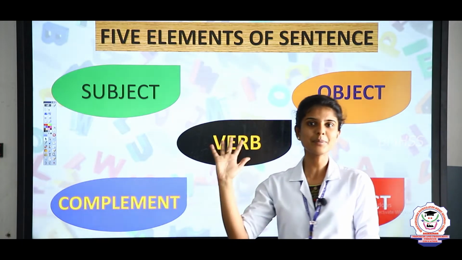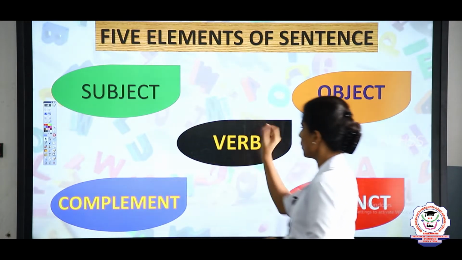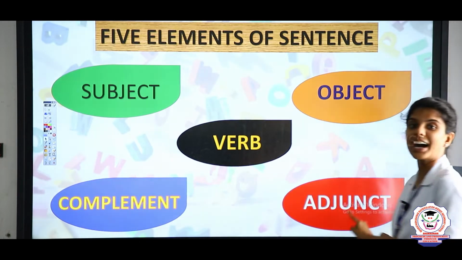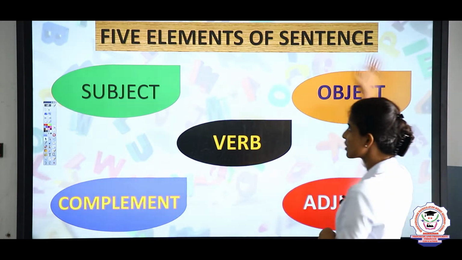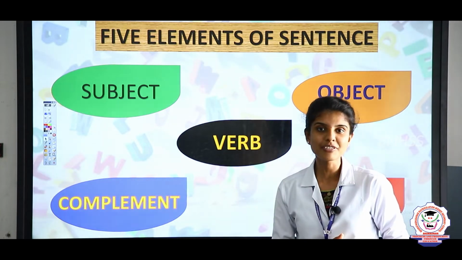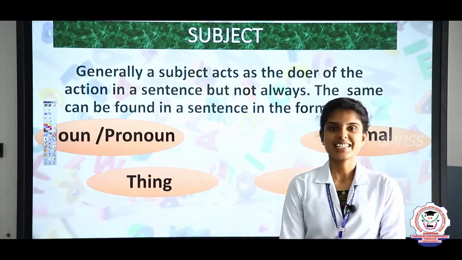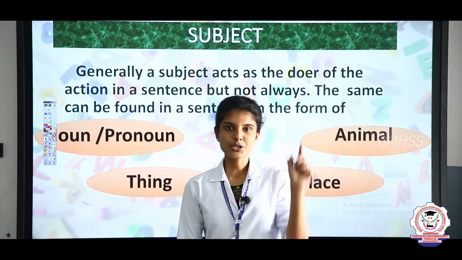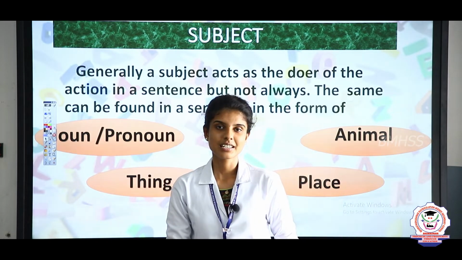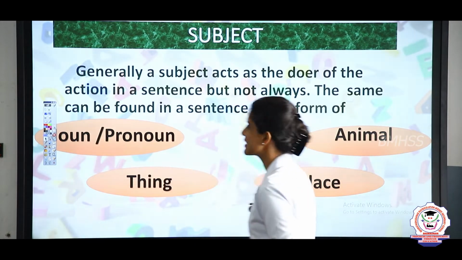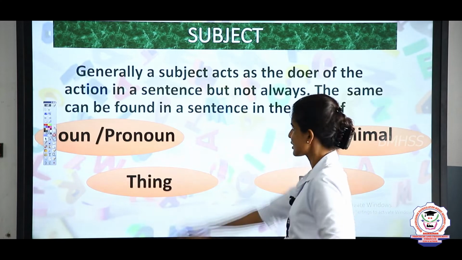So, what are the 5 elements, children? Subject, verb, object, complement and adjunct. Clear? These are all the 5 elements of a sentence. Now let us see the first element, which is the subject.